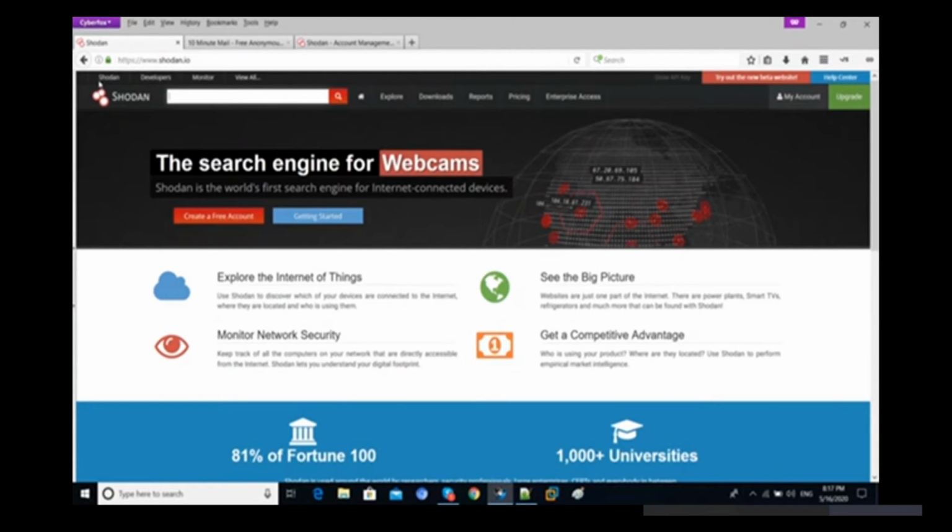With the help of Shodan, we can do lots of things. Without doing an Nmap scan, we can find out exactly how many ports are open, which types of services are running there, and whether any kind of vulnerability is there or not. So we can find out lots of things with the help of Shodan. Let's check out the actual usage of Shodan.